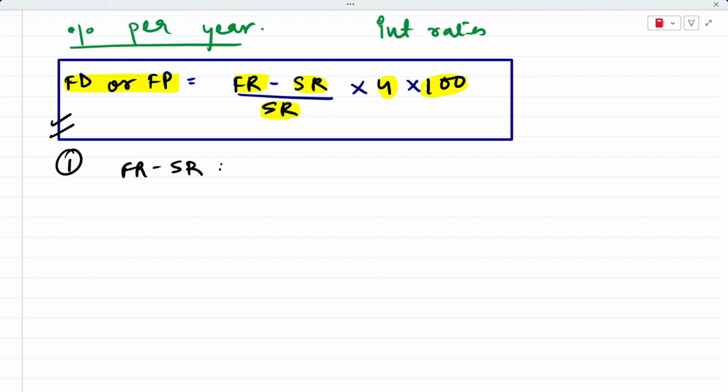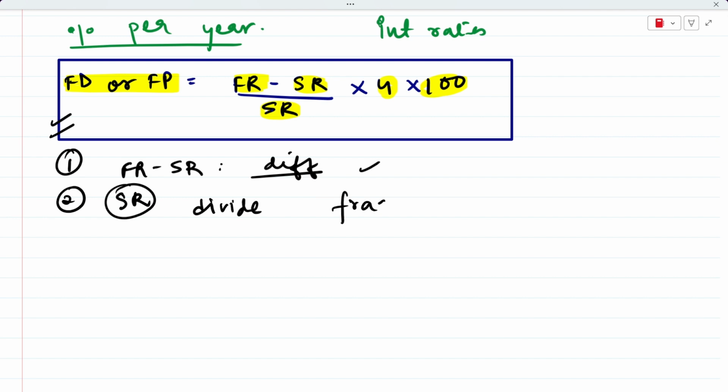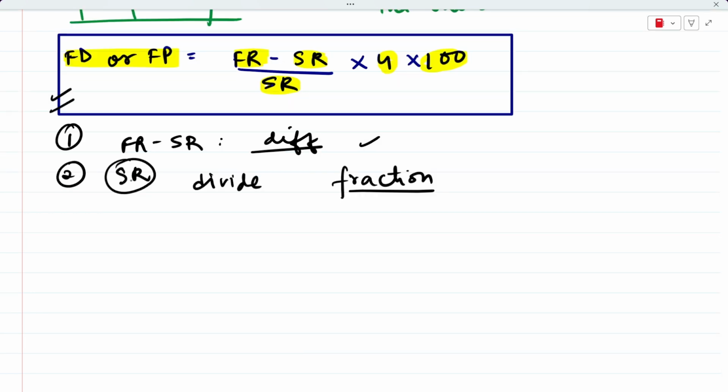We have to subtract the forward rate and the spot rate. So this will give you the difference between the forward rate and spot rate. So this is simple subtraction, right? Then we have to divide it by the spot rate. When we divide it by the spot rate, what happens is that we convert it into a fraction, right? And by converting it into a fraction, we can say what percentage of the spot rate is this difference.